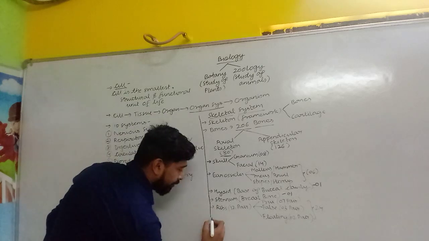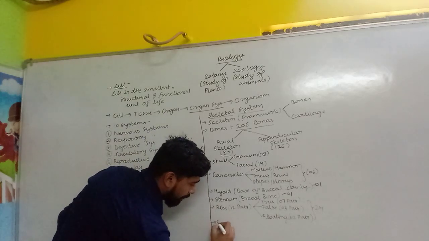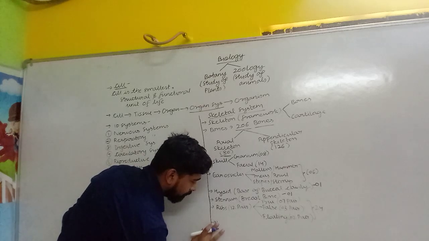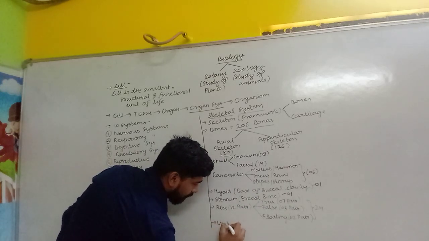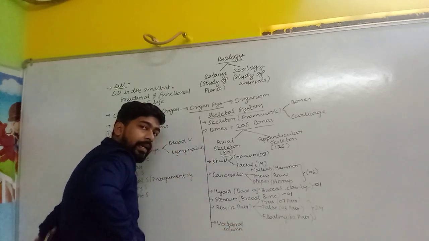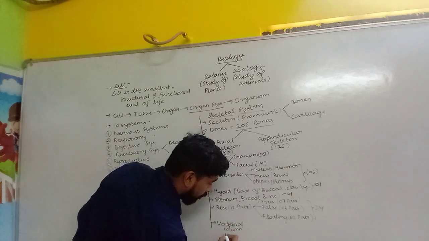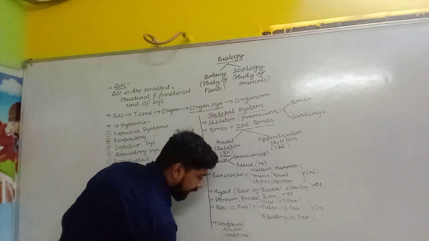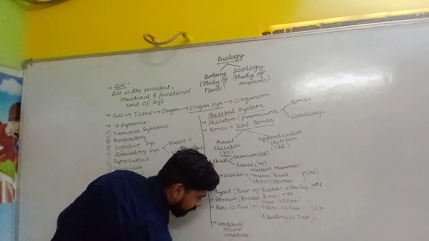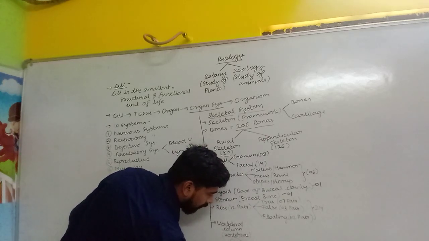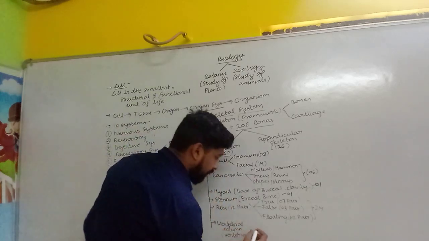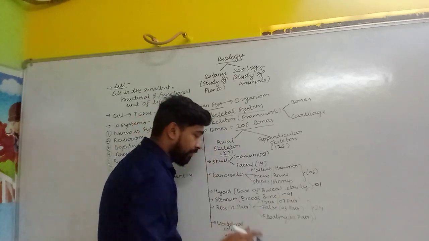So 26 bones are left that come under our vertebral column behind. And it is made up of so many vertebrae. The first vertebra is called atlas, while the last one is called axis. And here vertebrae are of 5 types. How many kinds of vertebrae are there? 5 types.